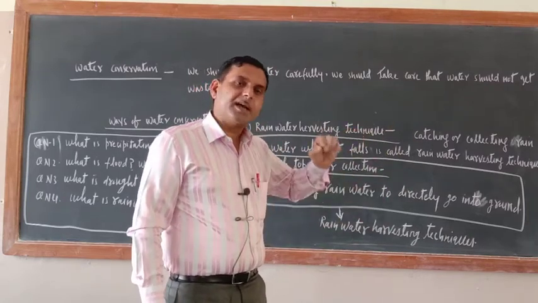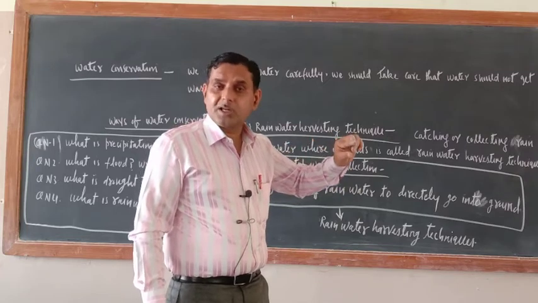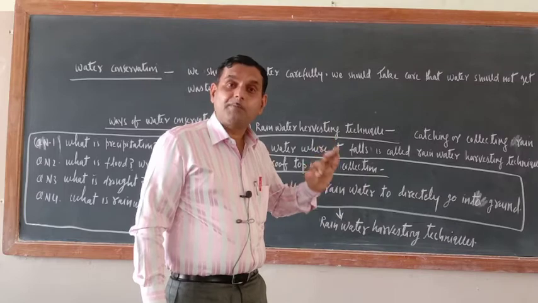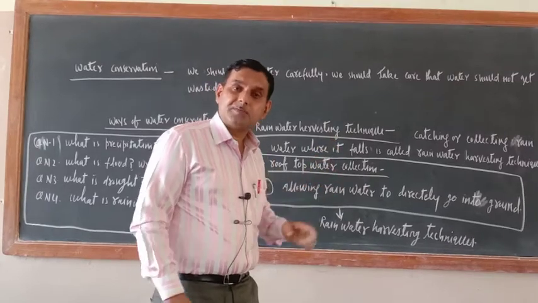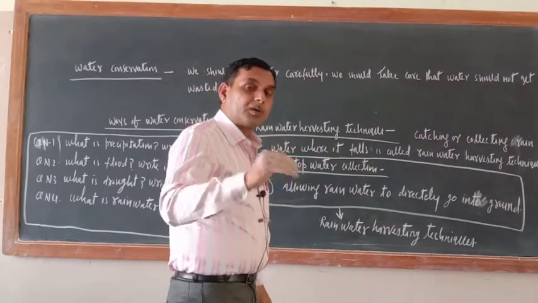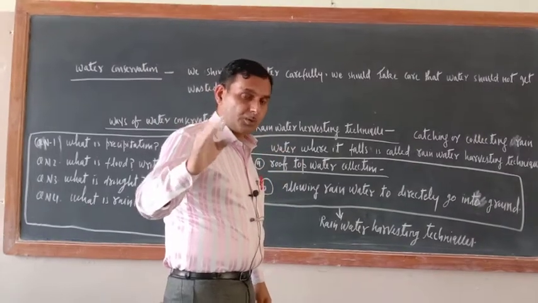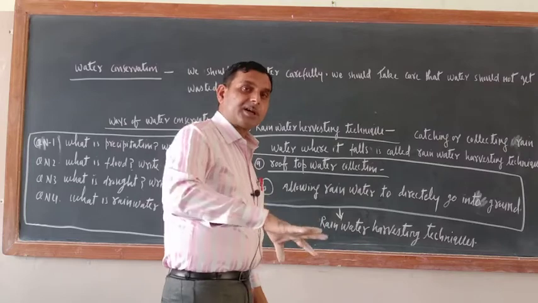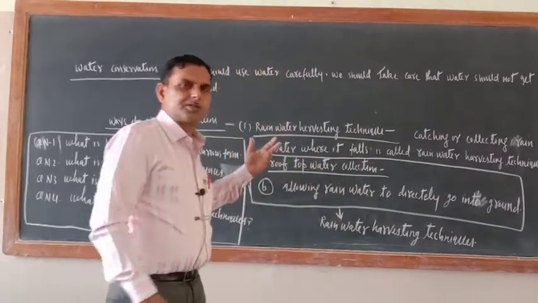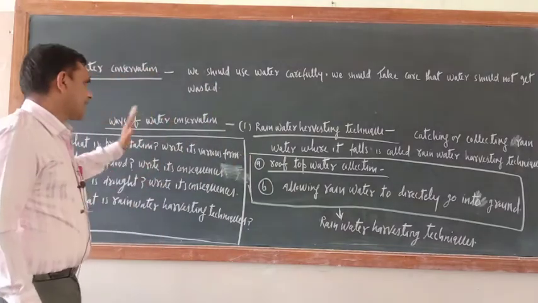So just see, actually water is not required everywhere. Water is required at the root of the plant. So drip irrigation means giving water directly to the root system of the plant, instead of wasting water here and there. So next year all those things you will study. For this year that is enough.